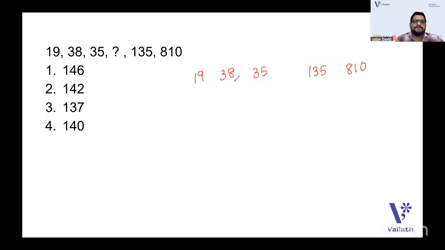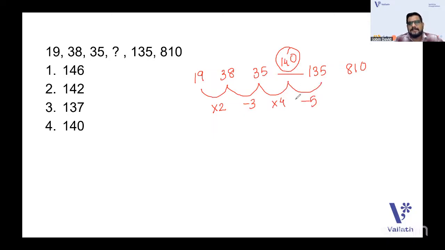So actually, it's into 2, then minus 3, then again into 4. So we'll get the answer as 140. Here the answer is 140. And then check whether it is minus 5, and whether again it is into 6. Yes, it is correct.